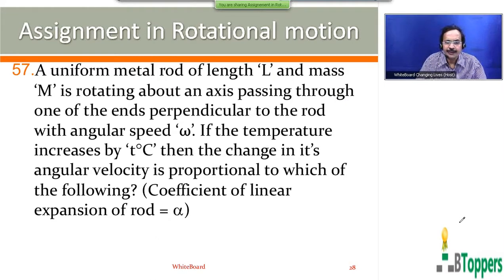Question number 57. This question was asked two or three times in the previous MHT-CET exam papers. You see question number 57. A uniform metal rod of length L and mass m is rotating about an axis passing through one of its ends, perpendicular to the rod, with angular speed omega. The temperature increases by T degree centigrade. Then the change in its angular velocity is proportional to which of the following? You are given 4 options in terms of omega.